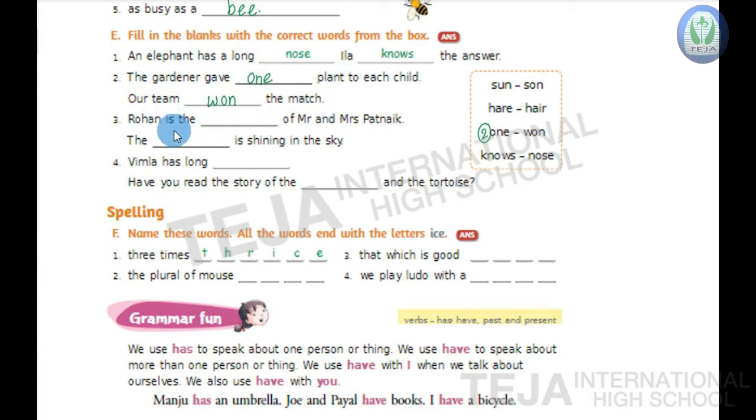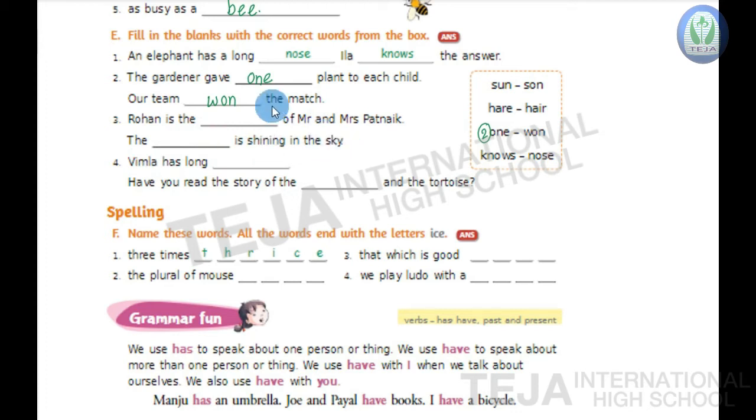Okay. Now next third one, children. Rohan is the dash of Mr. and Mrs. Patnik. The dash is shining in the sky.